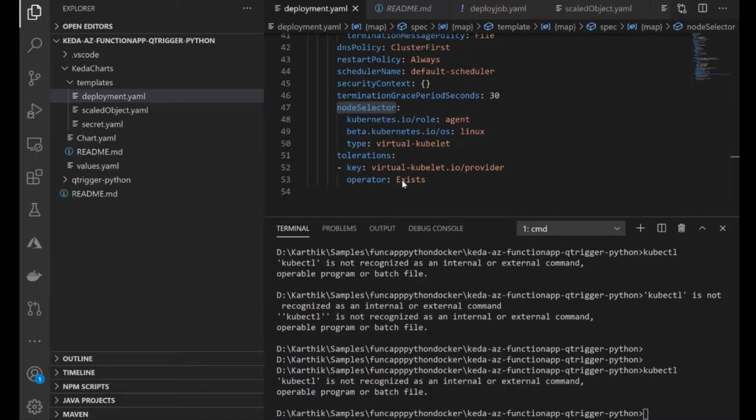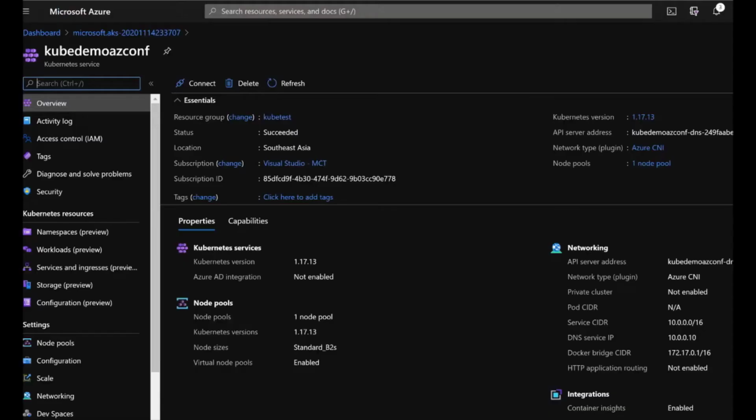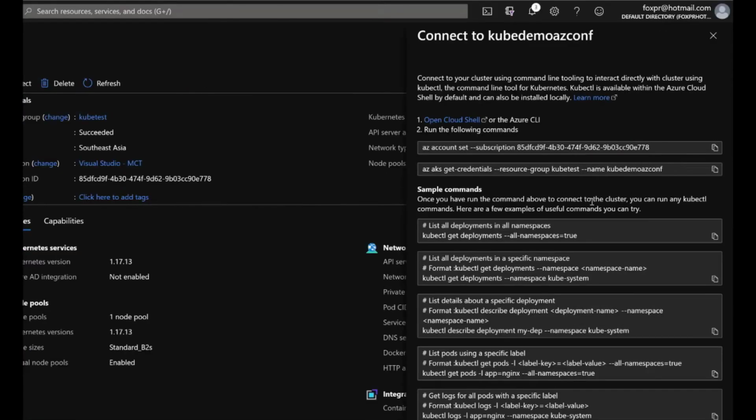Okay, let's dive into the portal. Hopefully you can see it. Okay, let's connect. Hopefully you can see kubectl works here.